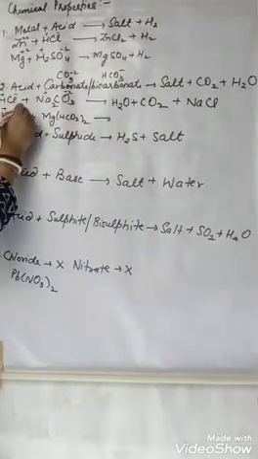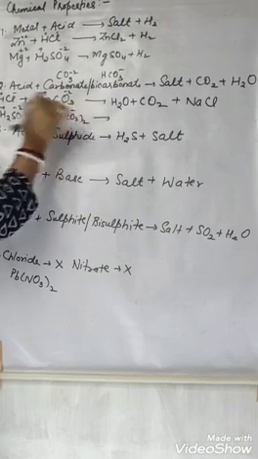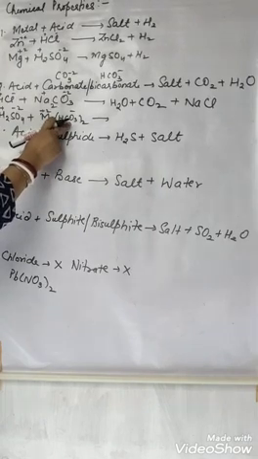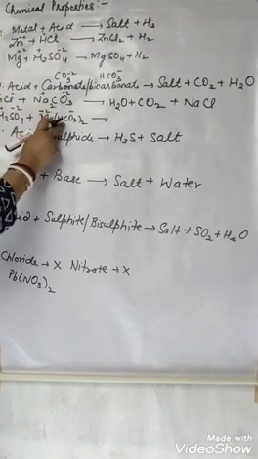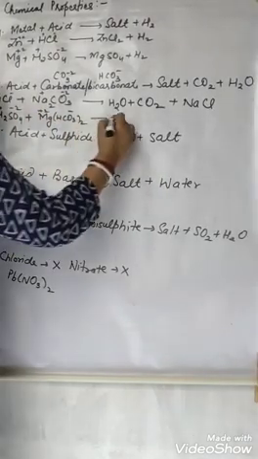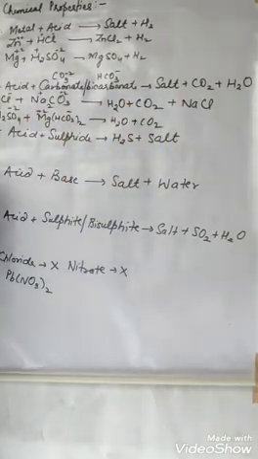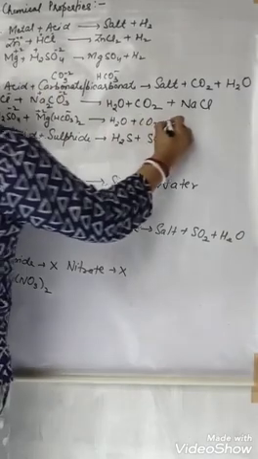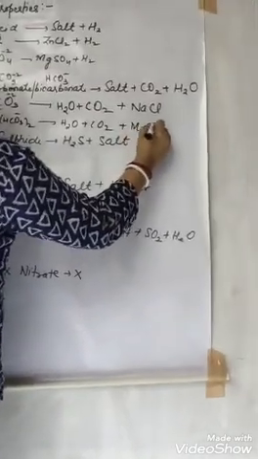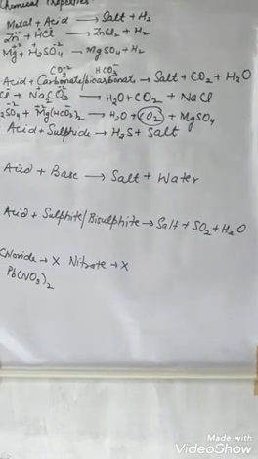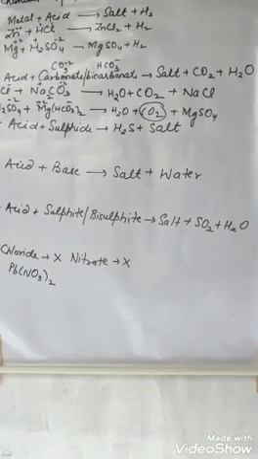Now H plus, SO4 minus 2, Mg plus 2, HCO3 minus. H plus and HCO3 minus will break down and form H2O and CO2, and Mg will react with SO4 to form MgSO4. So what you will observe is brisk effervescence of carbon dioxide.